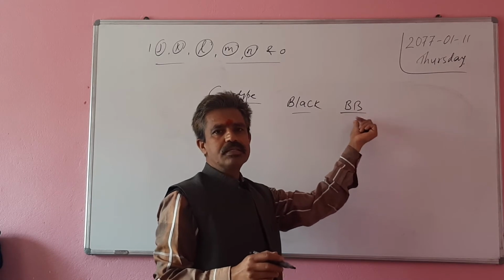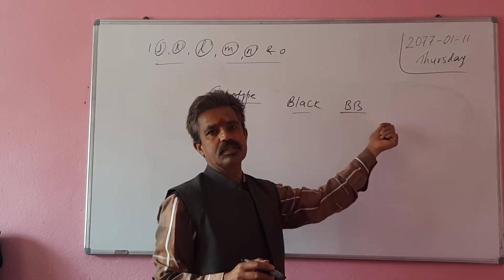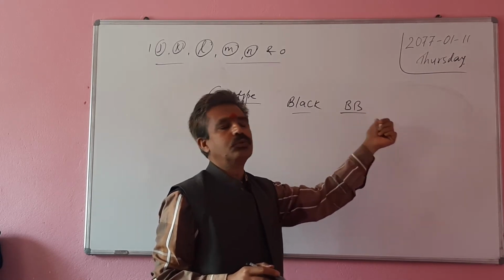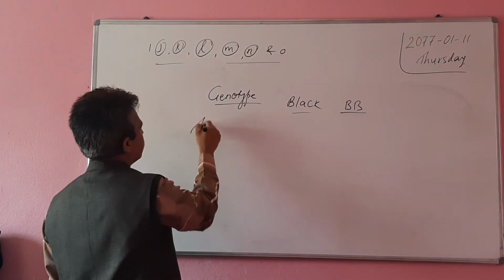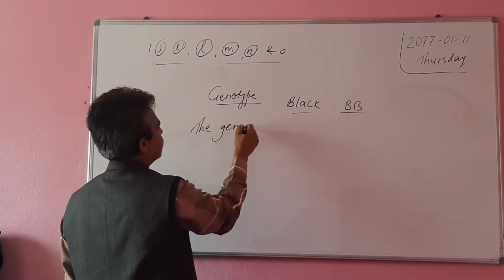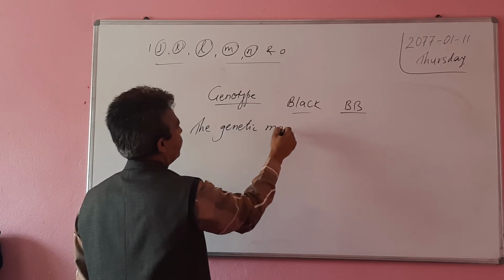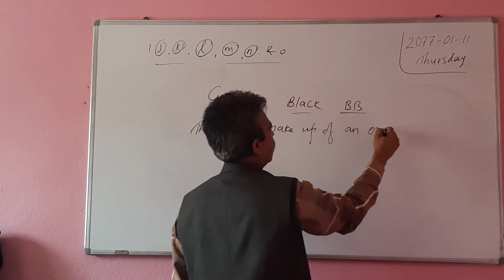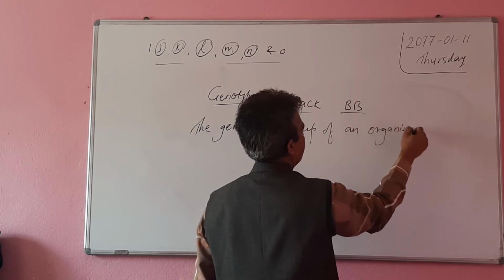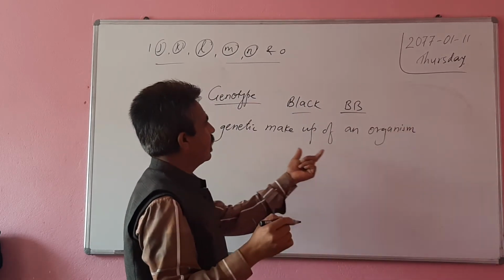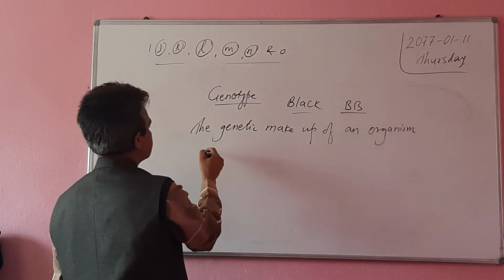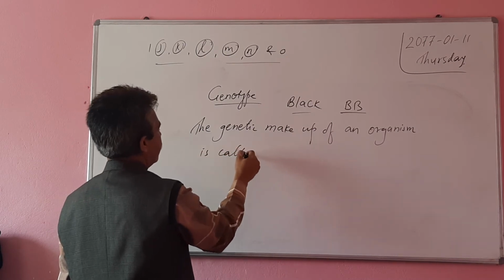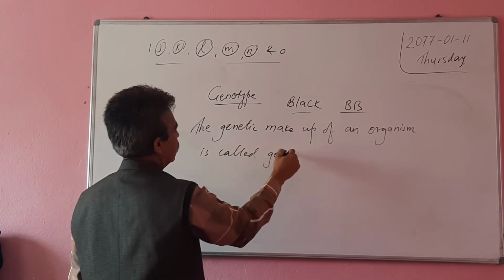So if it is expressed in terms of letters, then we call it genotype. So the genetic makeup of an organism is called genotype.